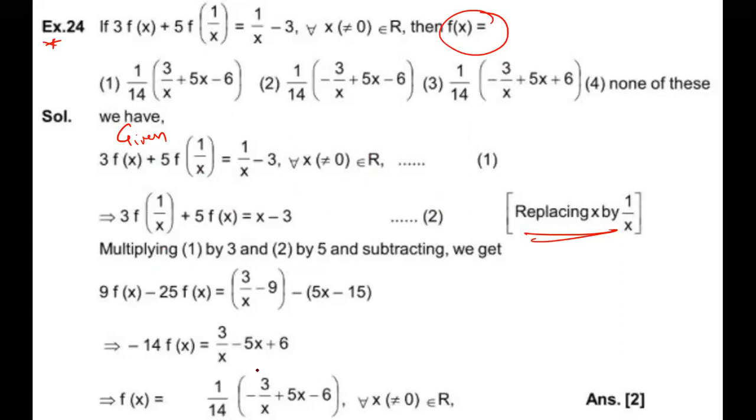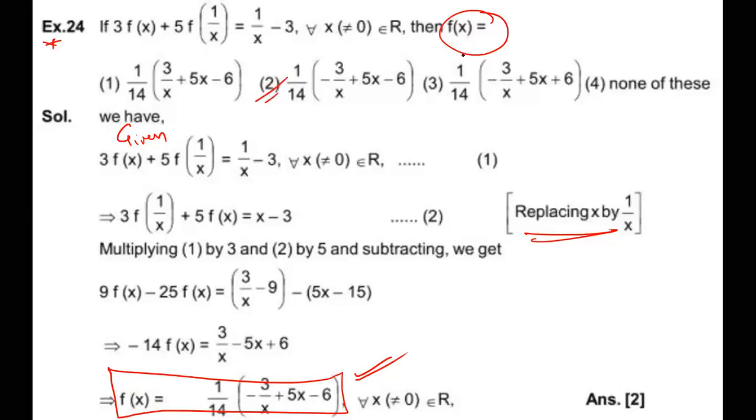So what is f(x) coming? Option 2. Sometimes they ask the value of f(1), f(10). The procedure is the same. After sharing this one, you can write down, no problem. These are also very, very important.